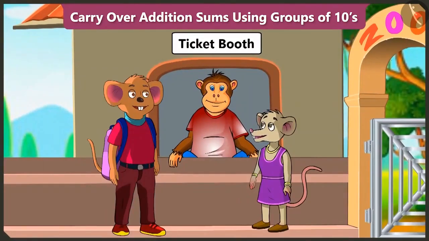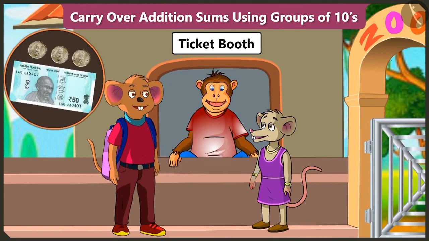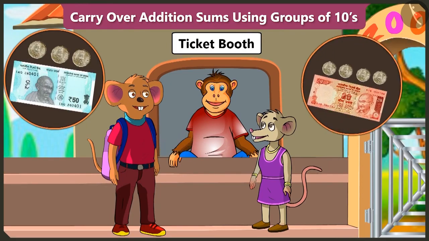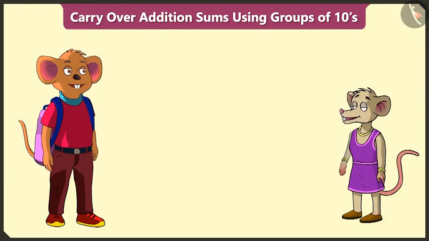Do we have to buy a ticket here also? Yes. Bhaiya, please give us 2 tickets. Your ticket will cost 56 rupees and the younger child's ticket will cost 28 rupees. Chichi, now tell me how much money do we have to pay in total?